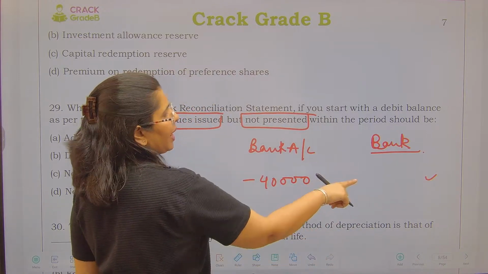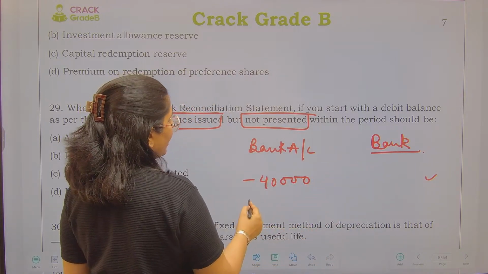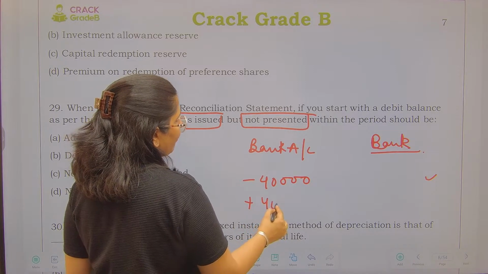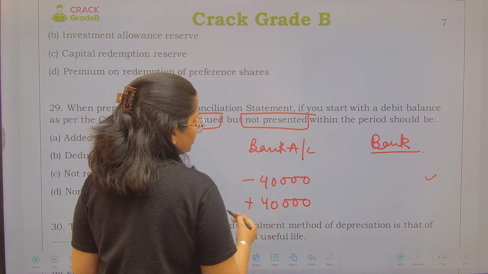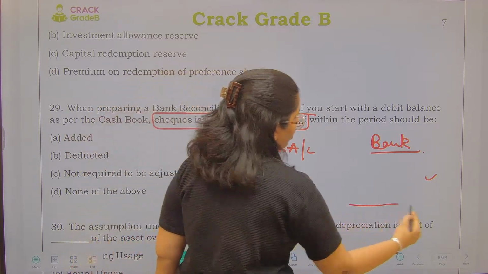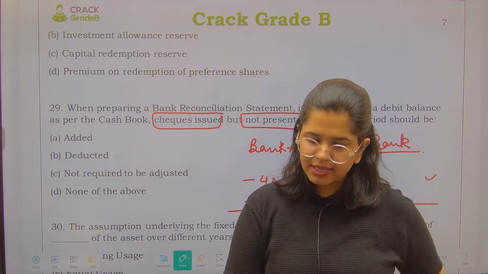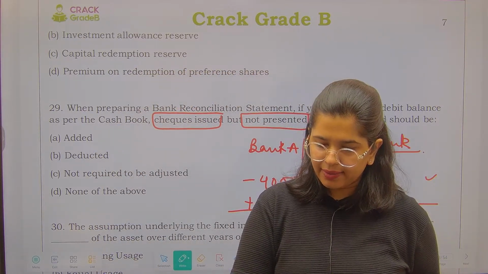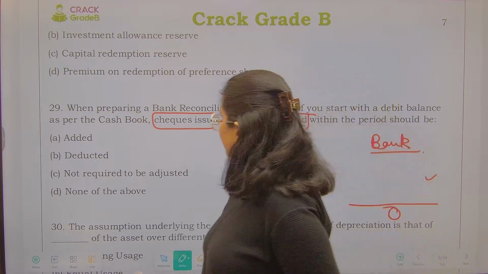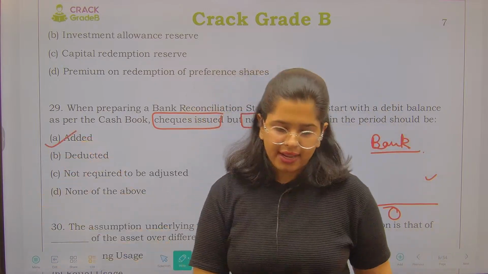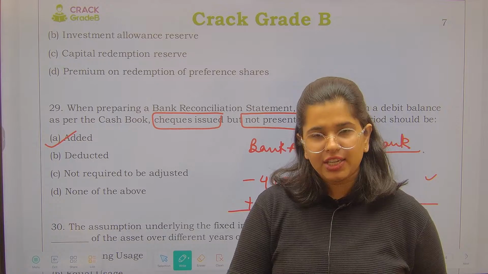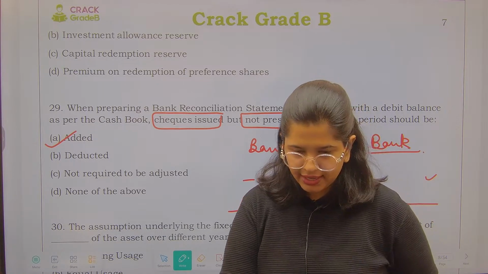So बैंक का balance तो ज़्यादा दिखाएगा. So what I have to do in my books, I have to add it back so that now the same balance is here. ठीक है, same balance is here. फाइन. तो यहाँ पे हमें क्या करना है, we have to add it. This is the adjustment which we need to do in our books, right.